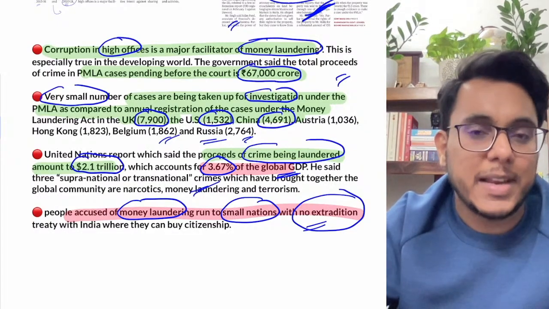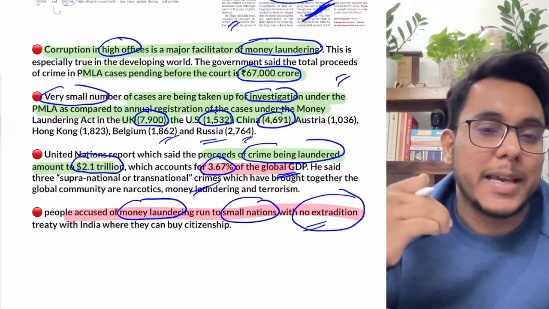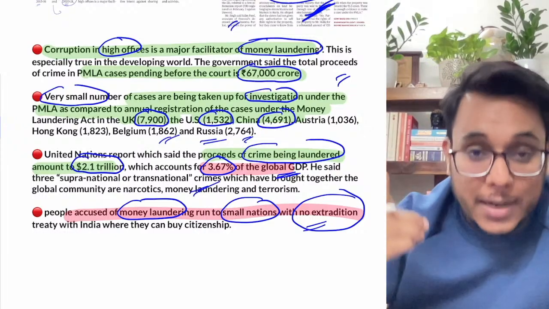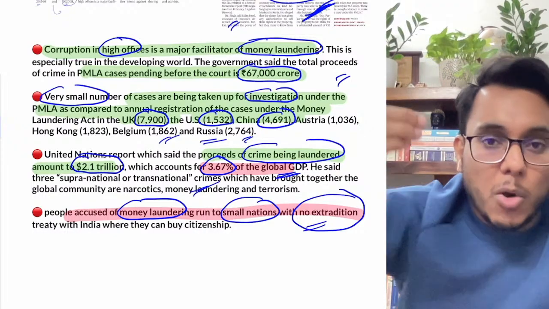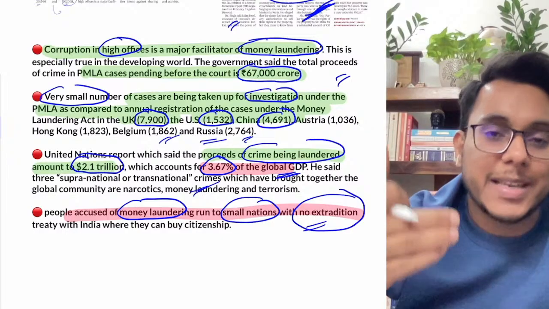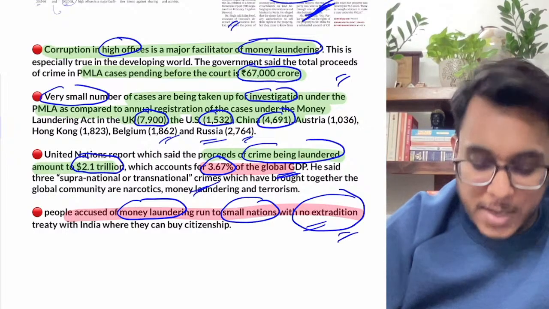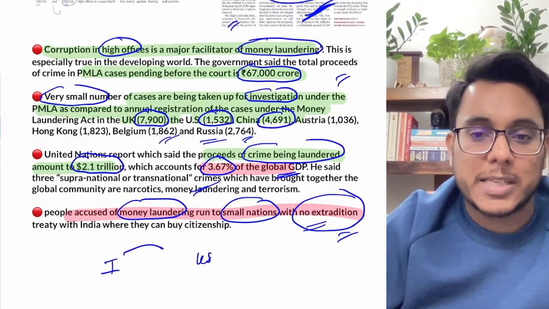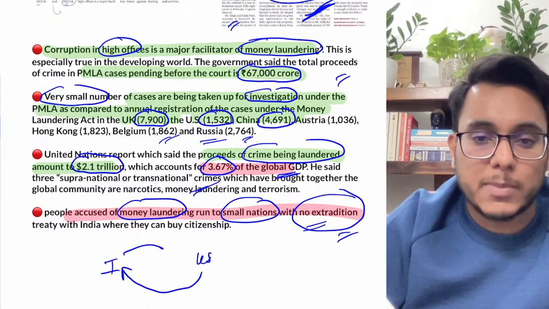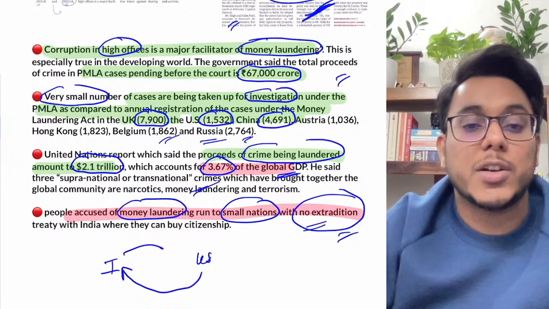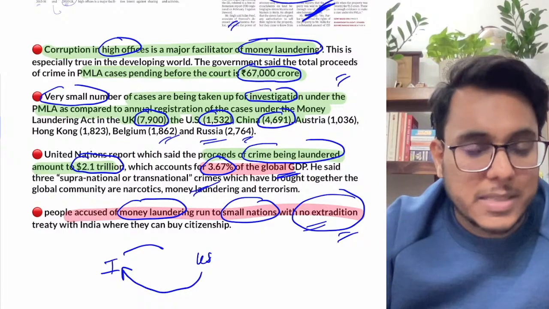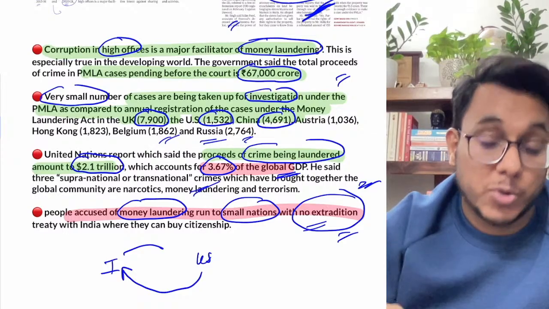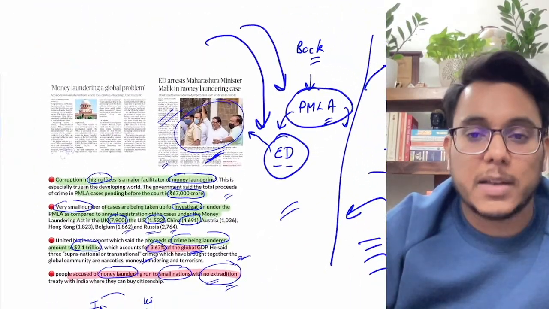Now, what is an extradition treaty? An extradition treaty is, guys, a formal agreement between two countries by which if a person has run to another country after committing a crime, we can call that person back. So for that, an extradition treaty needs to be there. If a person has committed a crime in India, and let's say has run to the USA, to bring this person back from the USA, we need to have an extradition treaty. So these criminals, after money laundering, run to countries where there is no extradition treaty, so that they cannot be called back. So this is what is going on.